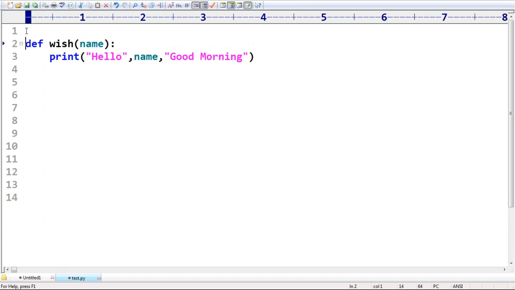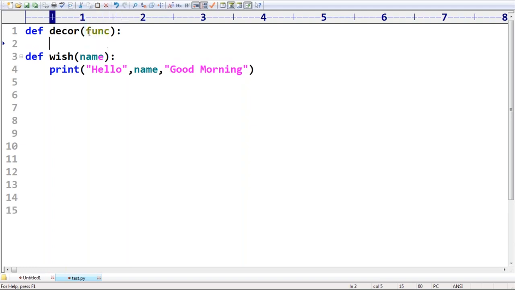For this I want to apply the decorator concept, right? How can you do that? def decor. Just observe that very carefully, sir. Is this name fixed or can I use any name? You have to respond. Sir, any name you can use, need not be decor. Then func, because a decorator function is always going to take some function as argument. That's why it always takes some input function, right?